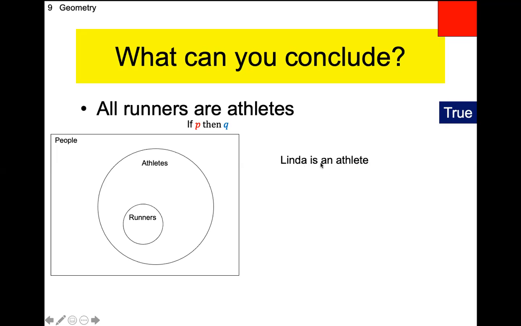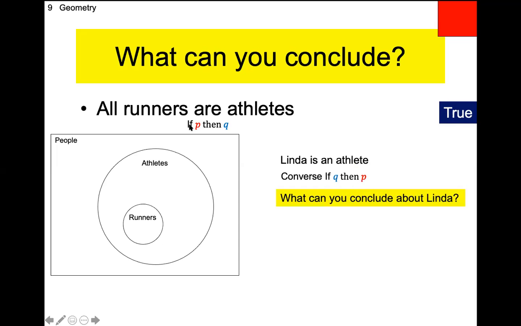So from this one statement alone that Linda is an athlete, what we can't conclude is basically the converse to the statement. It says Linda is an athlete, right? So we don't know whether or not, and this is why the converse is sometimes true and sometimes false. If we were to flip that around, Linda is an athlete, well, she could be a runner, she might not be.